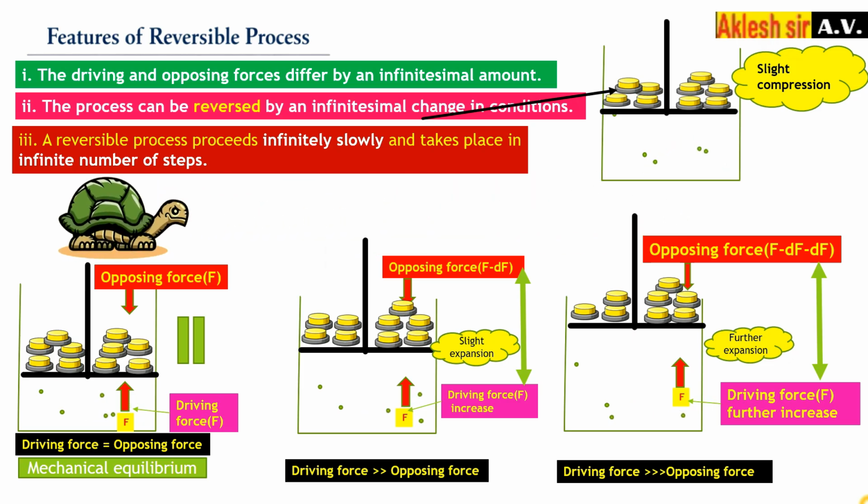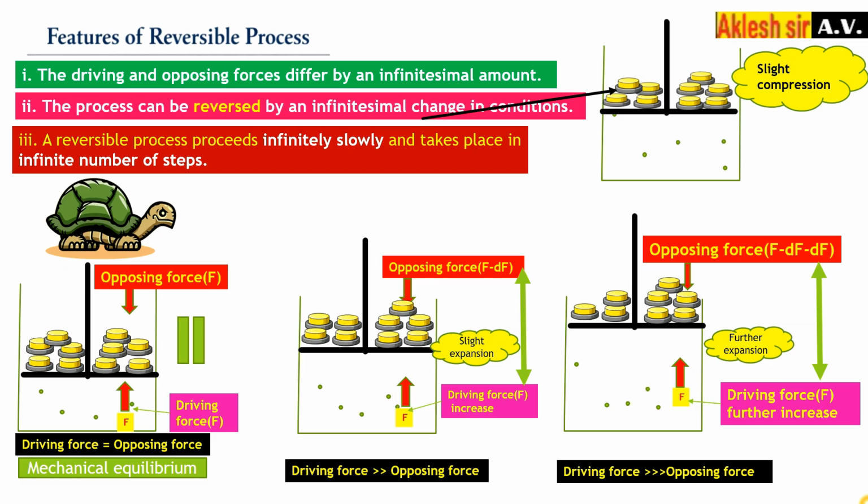So you can see this reversible process is a very slow process and takes place in many steps. Here you can see by slightly removing the weight, you can make a number of steps. If I remove one more weight, again there is an expansion.